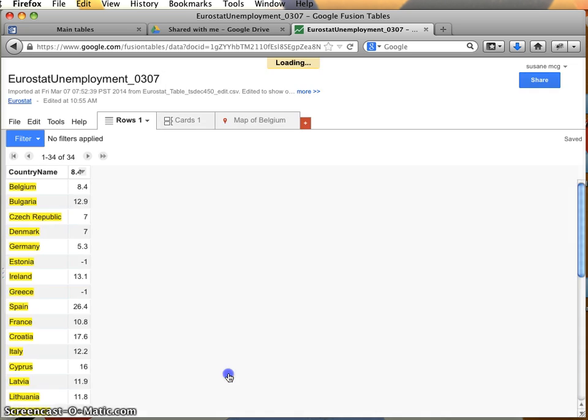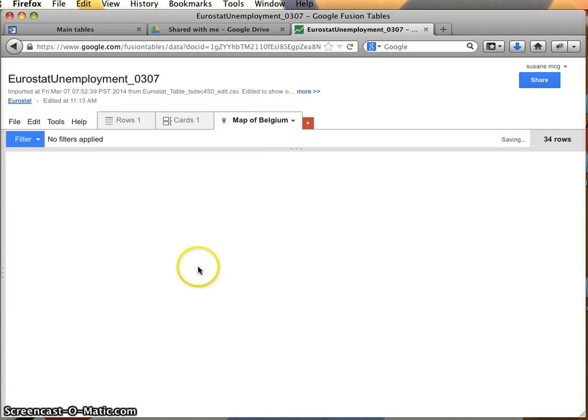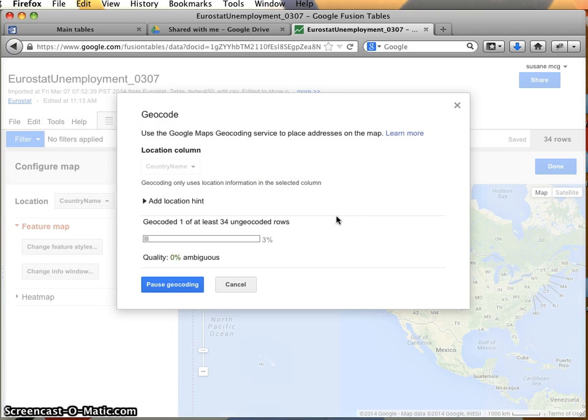Now, realistically, of course, we would need to do more research before using this data because we don't really know what version of unemployment this is measuring. This is to say unemployment rate is really too generic. We would want to dig into this a little bit more. But I want to point out that one of the options that we have here is we can generate a map. In fact, it's going to generate a map for us kind of automatically.